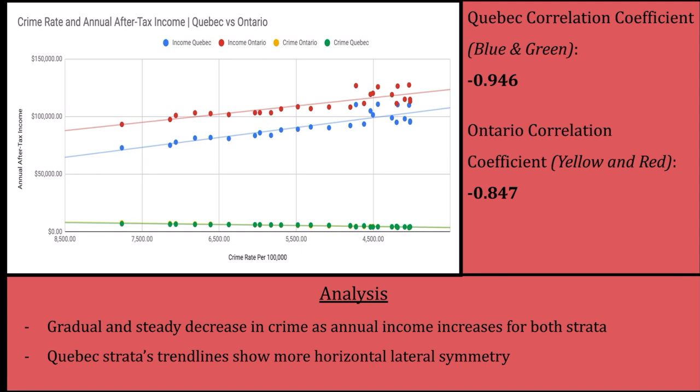But by looking at the graph, the figures aside, if you want to be able to tell how strong a correlation is, specifically for a negative correlation, you want to see how symmetrical it is laterally and horizontally. So as we can see, or you'd have to look really close, for Quebec, which is the blue and green, the two series are more symmetrical horizontally and laterally, meaning that there is a stronger influence on the dependent from the independent variable. But overall, both have a very steady decrease in crime as annual income increases for both strata.